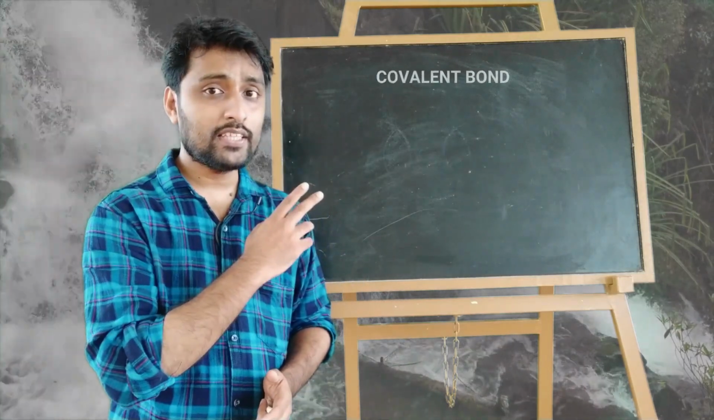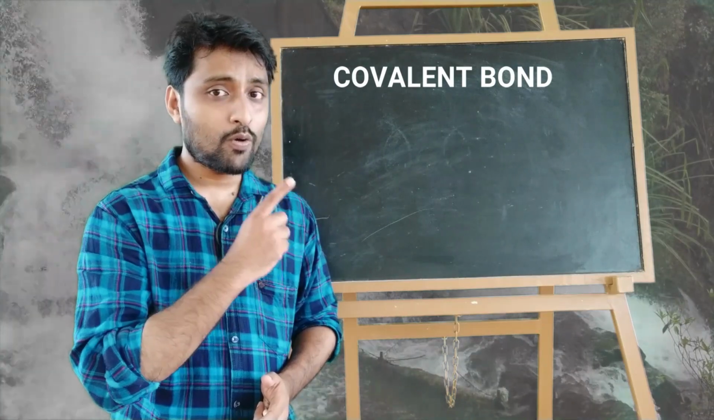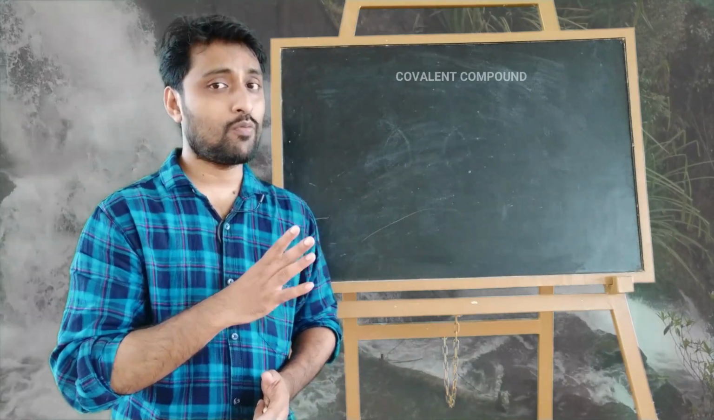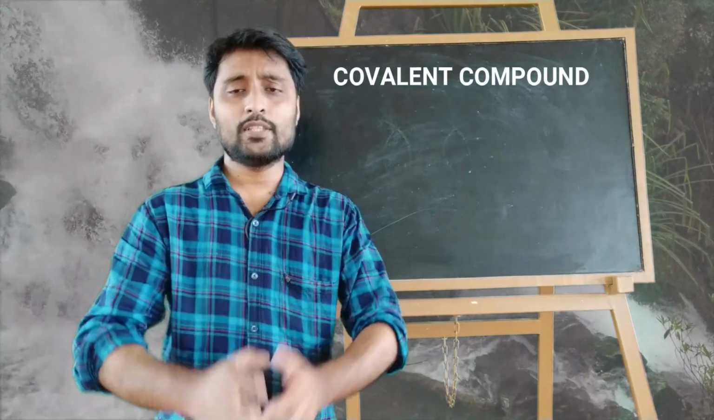That is known as what? Yes, that is a covalent bond, and that compound is known as a covalent compound. Clear? So what is this covalent bond? Here we are going to study in more detail about the covalent compound and covalent bond, and how this bond is forming. That is what we are going to learn in this video.